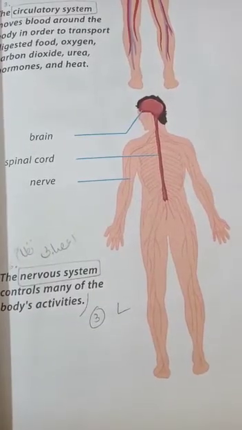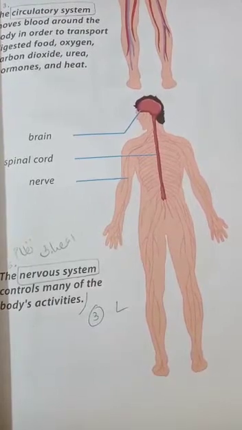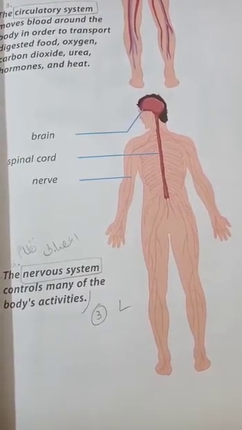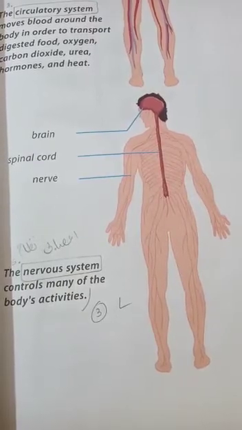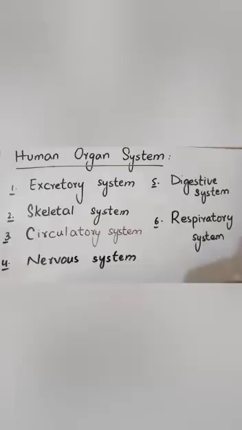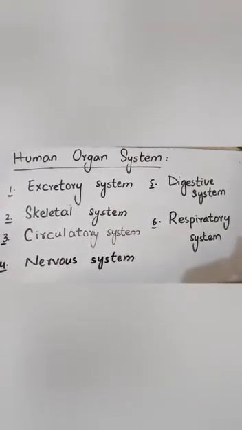Next is the nervous system. It is a system of the brain. The nervous system controls many of the body activities. Last is the respiratory system. The respiratory system puts oxygen into the blood and removes carbon dioxide and water vapor. Okay, these systems are the human organ systems.